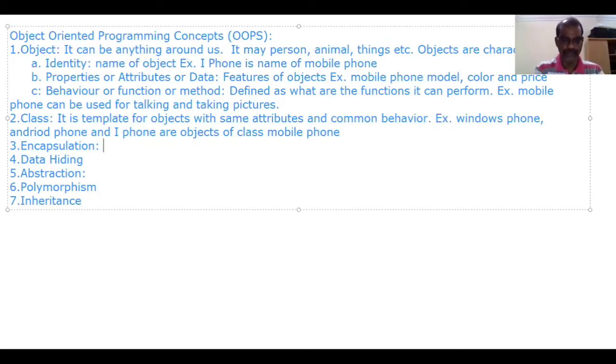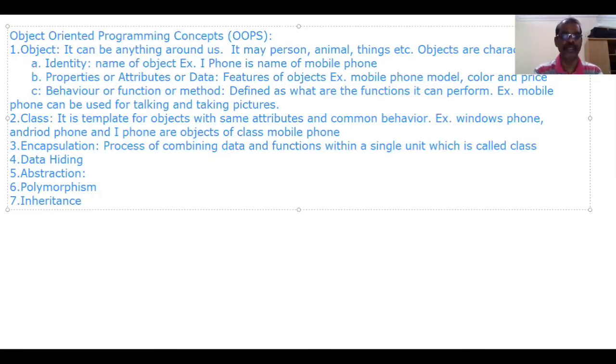So, the process of combining data and functions, where data means variables, within a single unit, which is called a class. That means a class contains data and functions.